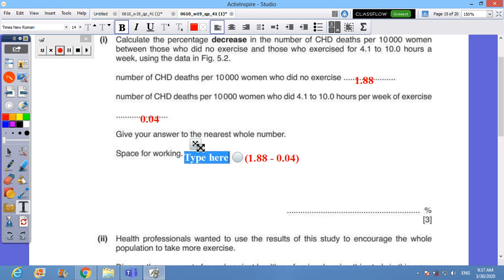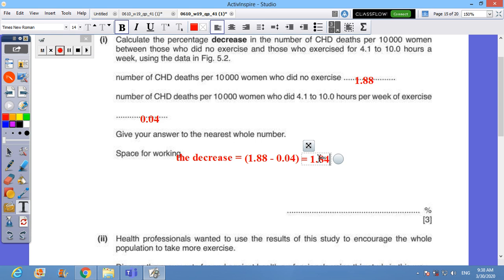So I can say that the difference, or better to say the decrease, equals, and right here I will write how much the decrease is. You can do the math, you can give a hand, it will be 1.84.